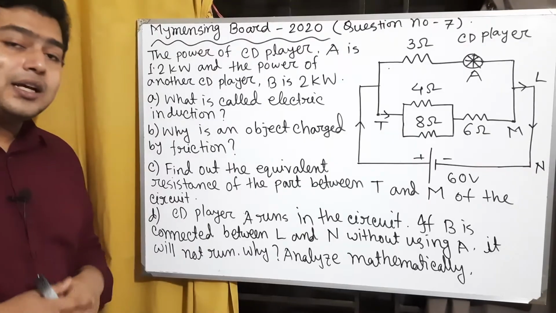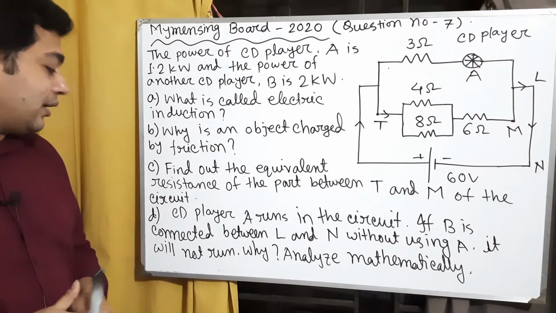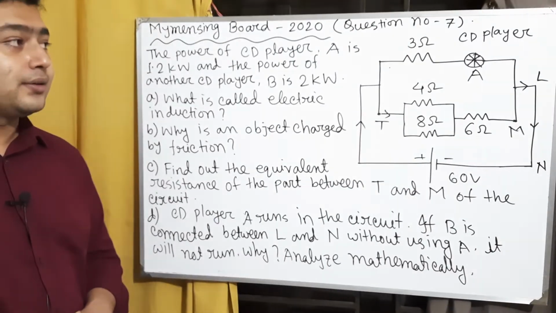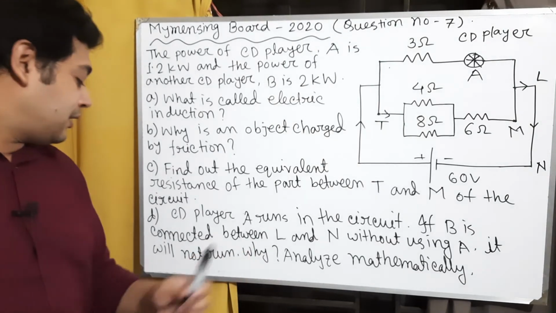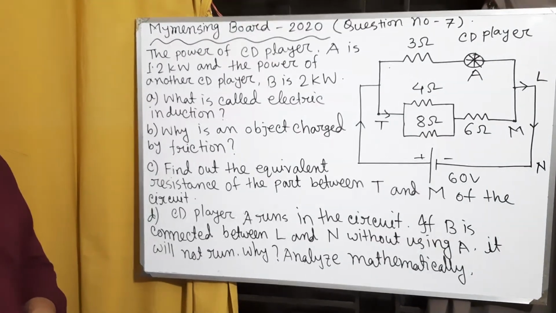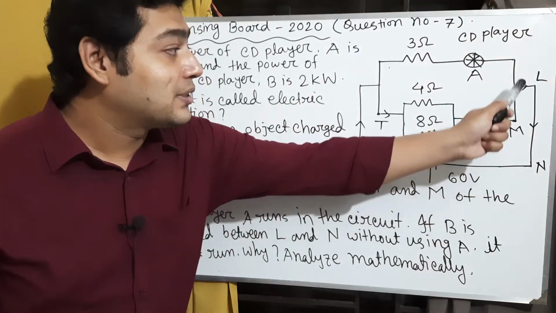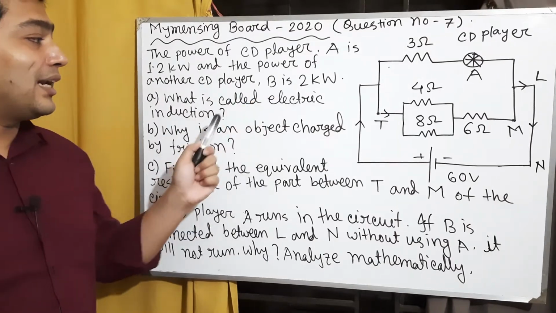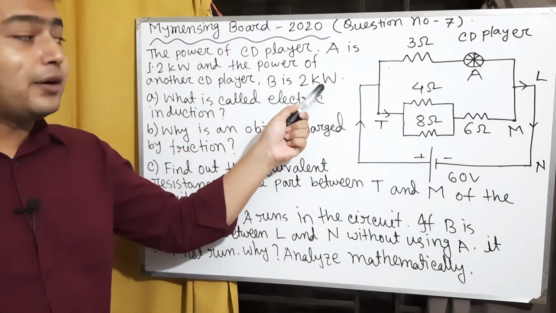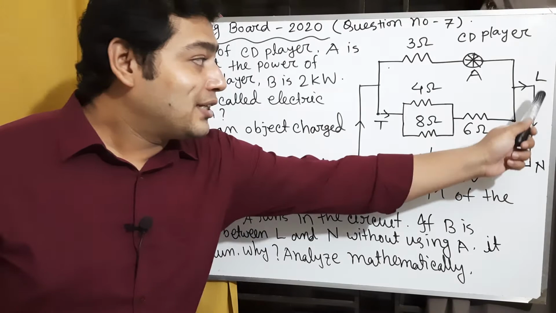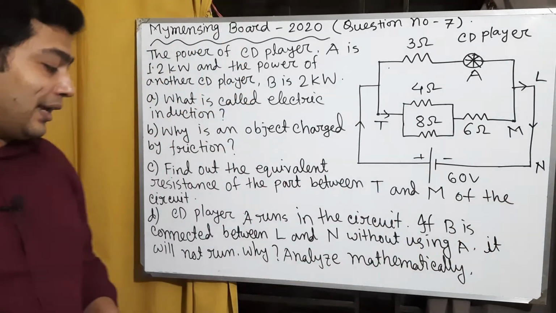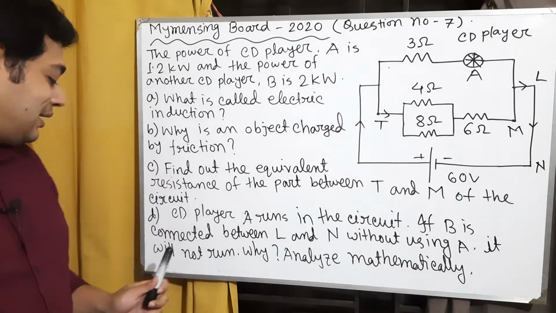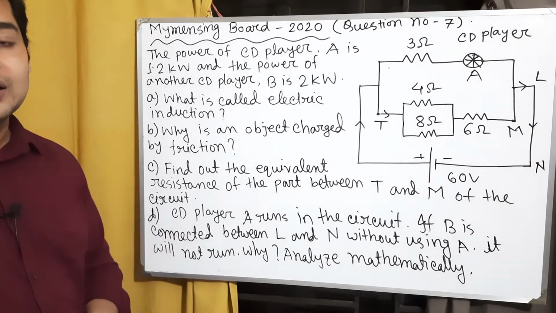Question number D, here CD player A runs in the circuit. If CD player B, which is 2 kilowatt power, is connected between L and M, without using A, it will not run.